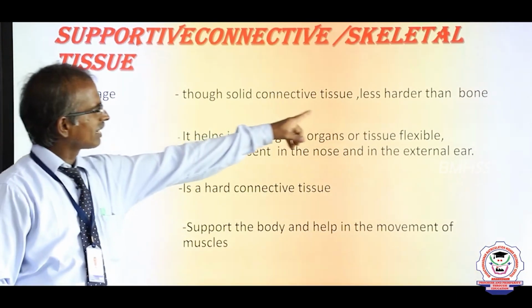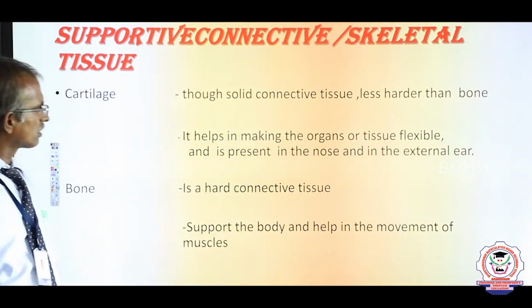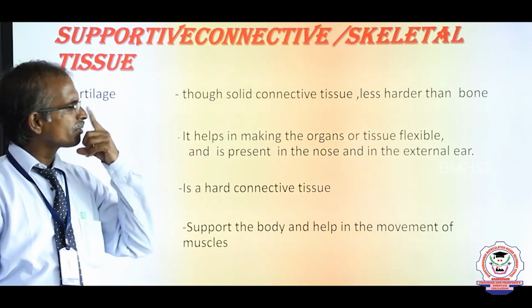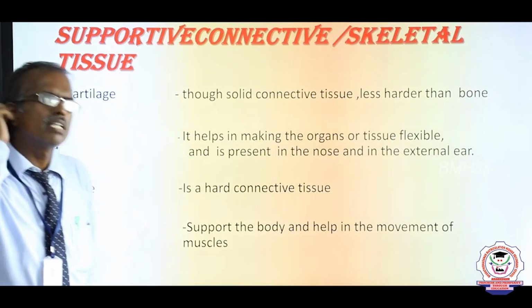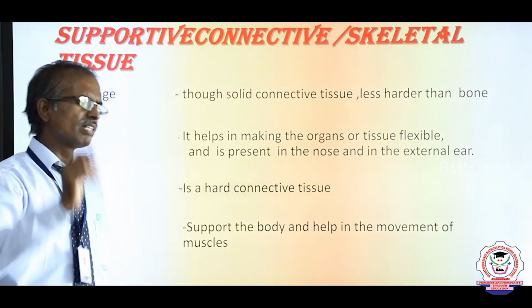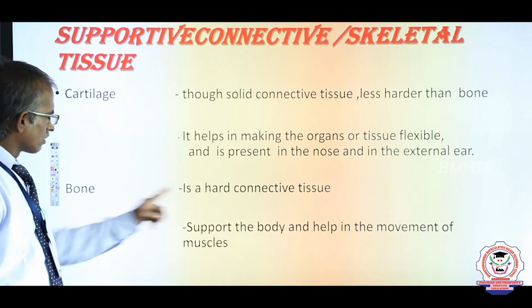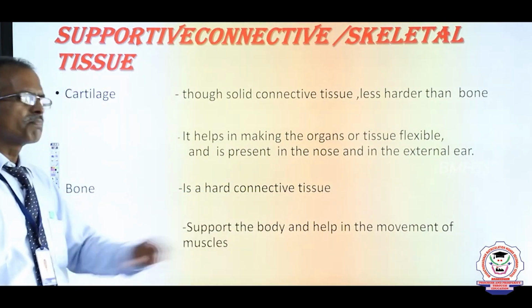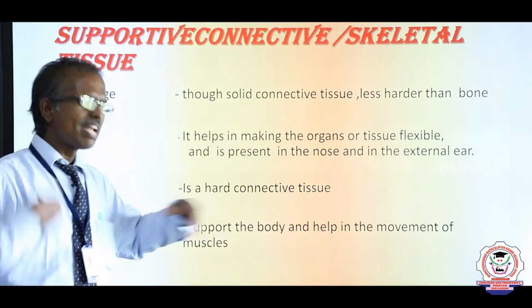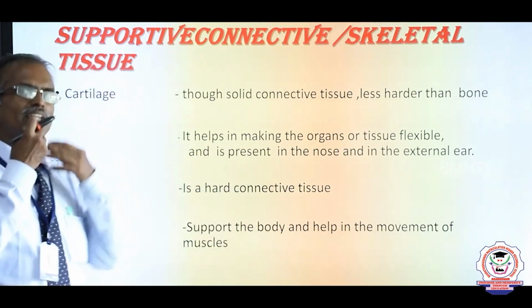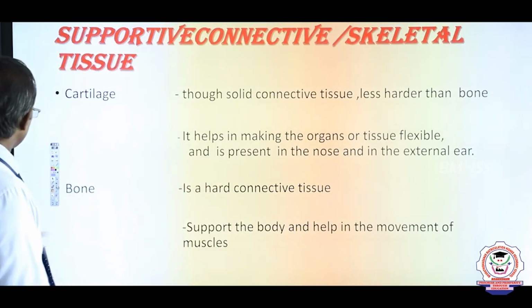The next is cartilage, a tough connective tissue, less hard than bone. It is flexible and present in the tip of the nose and the external ear. The external ear is also called what? Very good, pinna, a characteristic feature of mammals. Then bone. Bone is a hard connective tissue that supports our body and its various movements. Even when I am smiling, several muscles are involved.